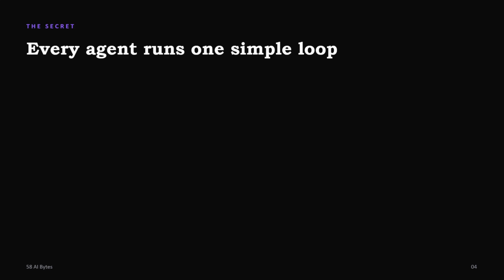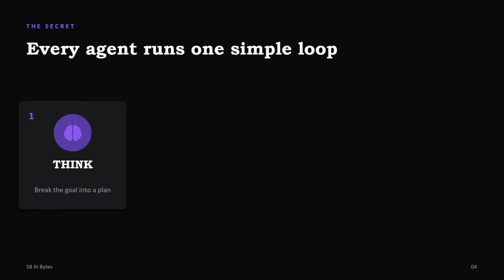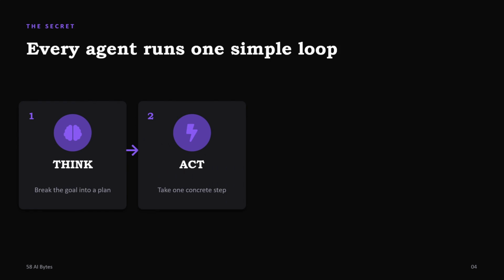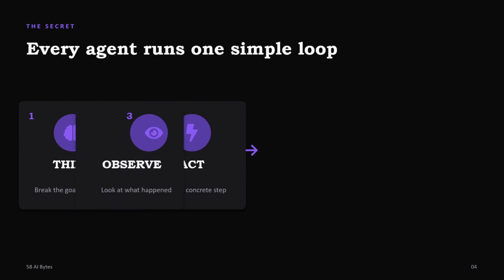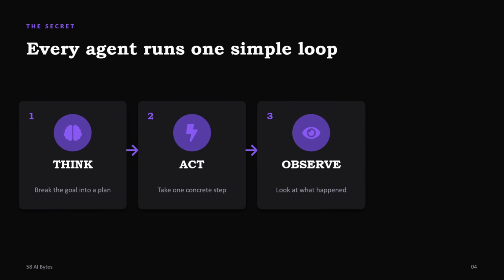Now let's see the secret of how AI agents actually work. It has tool access, it has memory, it has the context of what to do, but how do agents really work? Every agent runs on one simple loop. It thinks, breaking the goal into plans, and acts, taking concrete steps. Next it observes: what was the output of the action taken by the AI agent?